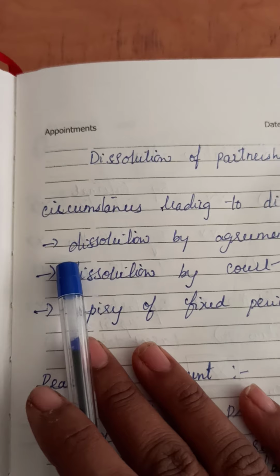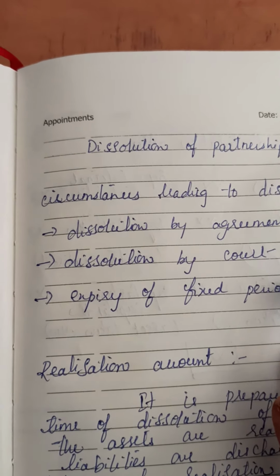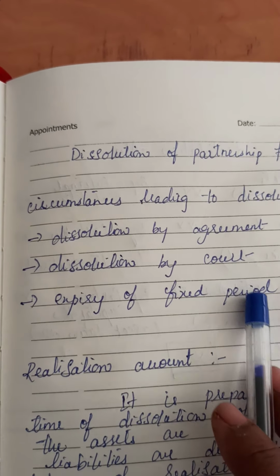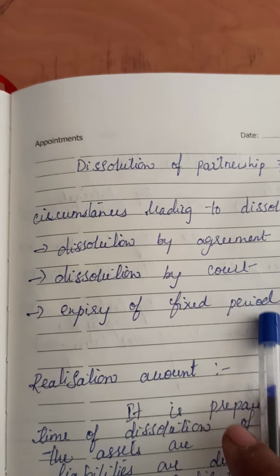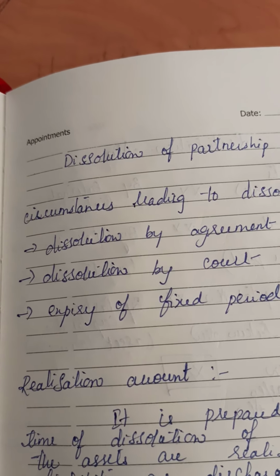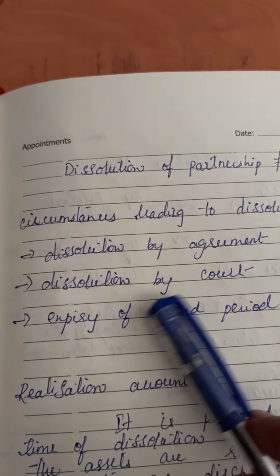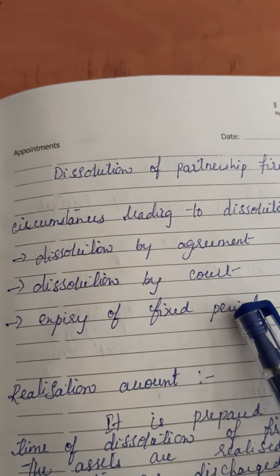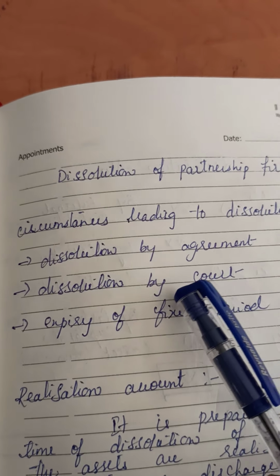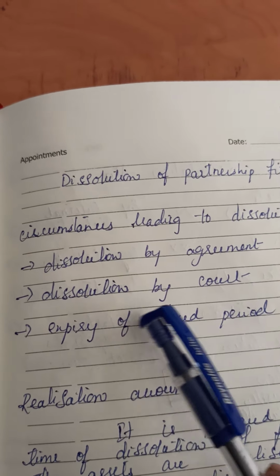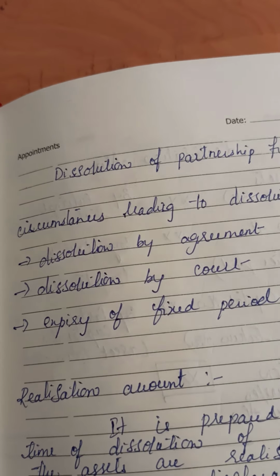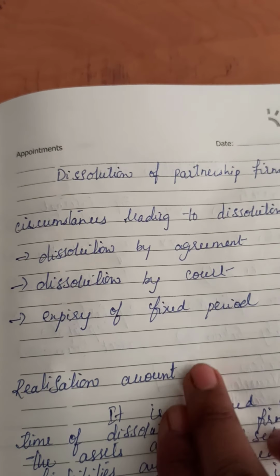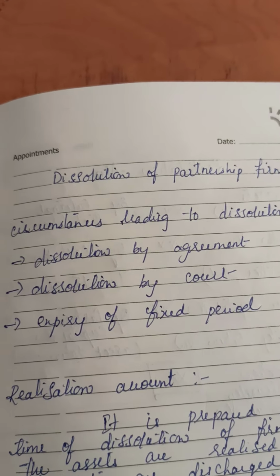Now what are the circumstances which lead to the dissolution here? There are a number of reasons where a partnership can be closed, but there are a few reasons which I have mentioned here. Dissolution by agreement, by court, or by the completion of a fixed period. What is an agreement here? If all the partners agree together that they want to close the firm, they can dissolve their partnership firm. In the same way, if the court gives the order, the firm has to be closed. Next, a particular period will be given, like when you start the firm for 2 years, 5 years or 10 years, once the term is complete, we can also close the partnership firm.